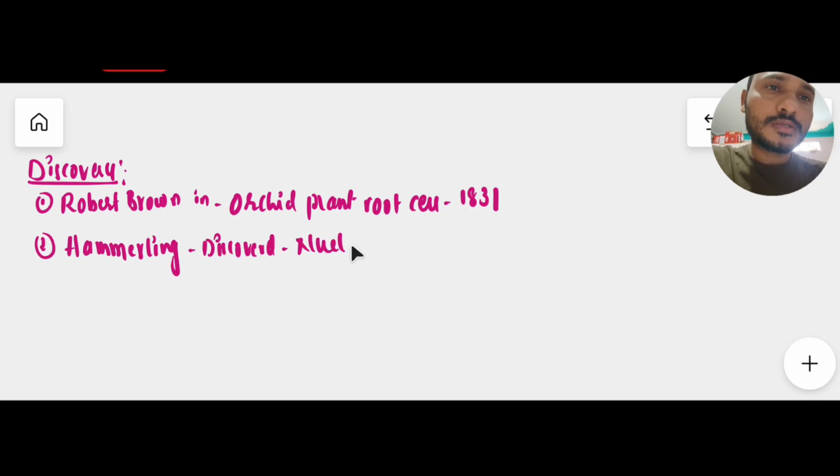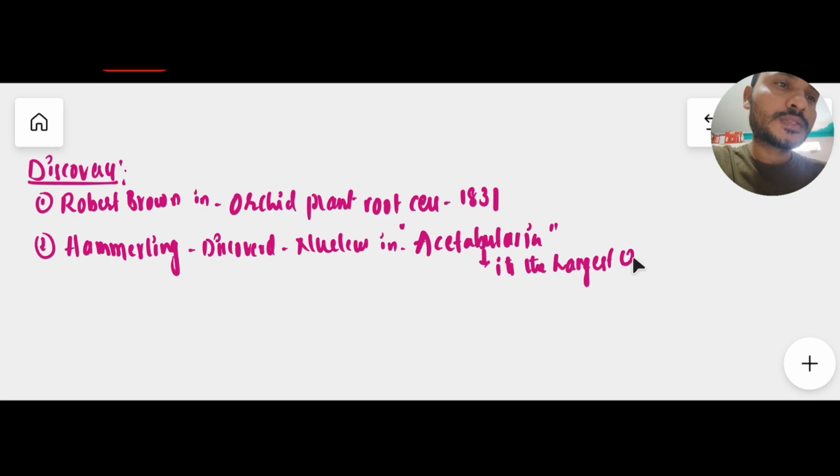He discovered the nucleus in Acetabularia. This Acetabularia is the largest unicellular algae. So Hammerling discovered the nucleus in Acetabularia algae, and Acetabularia is the largest unicellular algae.